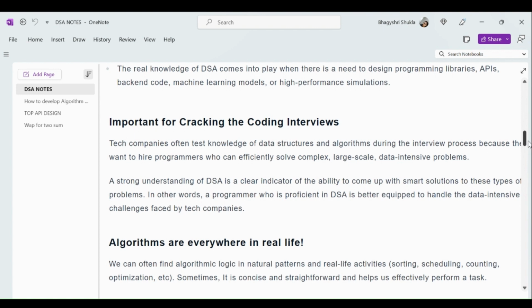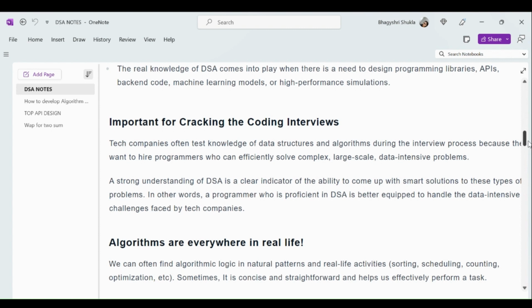A strong understanding of DSA is a clear indicator of the ability to come up with smart solutions to this type of problem. A programmer proficient in DSA is better equipped to handle the data intensive challenges faced by tech companies. So this is the important role DSA plays when we are appearing for the coding assessment round, so we first have to learn DSA and algo.